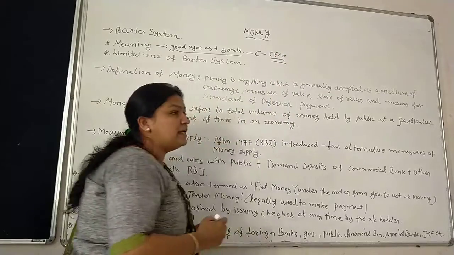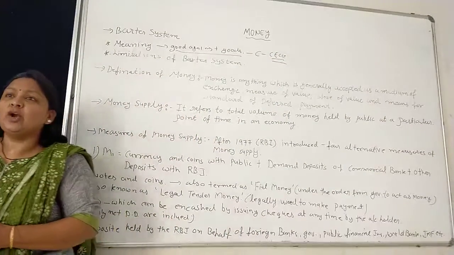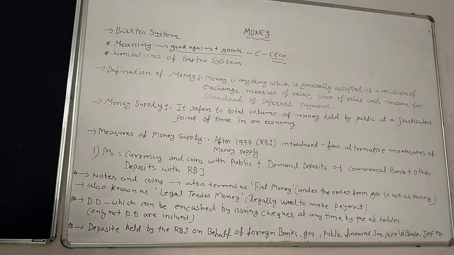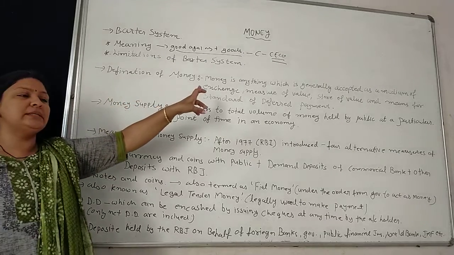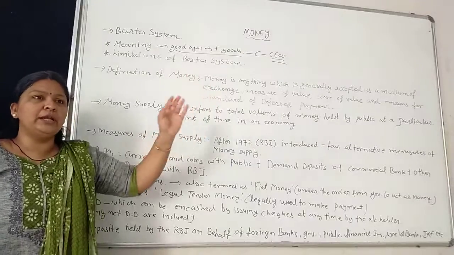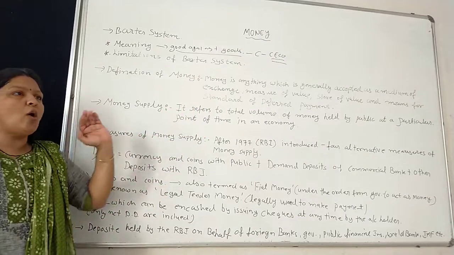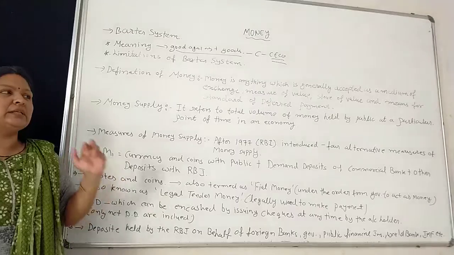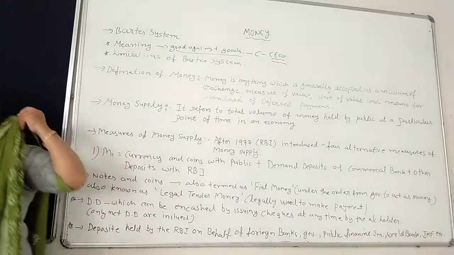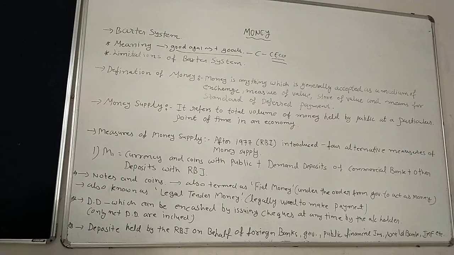CC economy means commodity and commodity economy, where the first commodity means services, or commodity against commodity, meaning goods. So that is called the barter exchange system, also called in economics the CC economy.